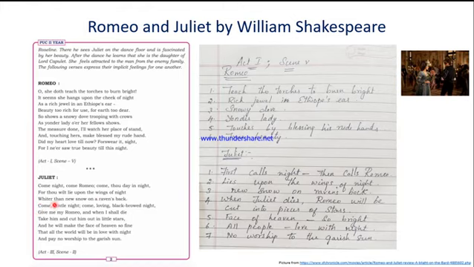For thou wilt lie upon the wings of night. It is nothing but, once you come, the night will become the full-fledged situation for their love. So that is what she is telling, that Romeo is being compared to the wings of night. Wings is nothing but a comparison that has been made, that they want their love to be everlasting. Can you understand? Whiter than new snow on a raven's back.